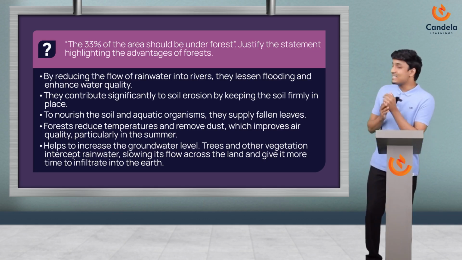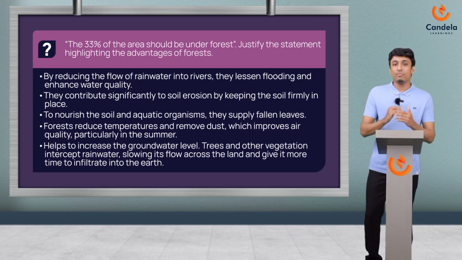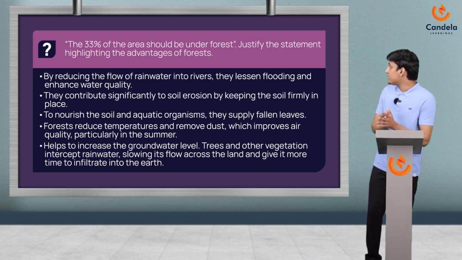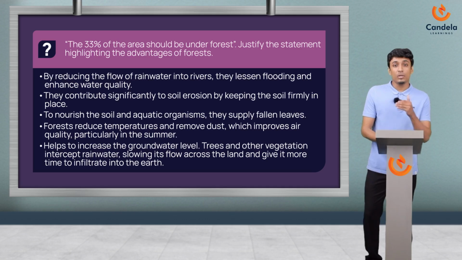So the first point is stating that by reducing the flow of rainwater into rivers, they lessen flooding and enhance water quality. It's a direct answer. Forest actually helps in controlling the speed of the stream, and when that happens, they improve the water quality and minimize flooding. That's it.